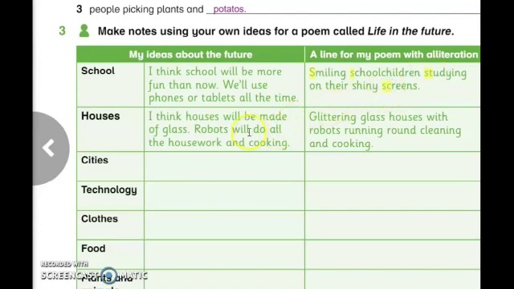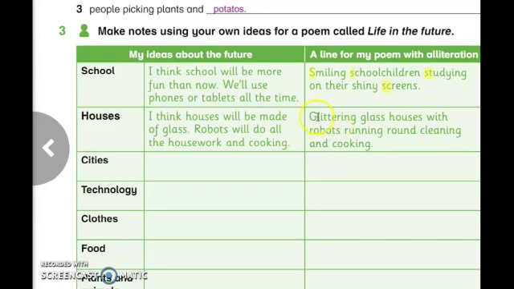Now move to the next one about houses. My ideas about the future for houses. I think houses will be made of glass. Robots will do all the housework and cooking. Now we have to rewrite this idea by using alliteration words, so we can say glittering glass houses with robots running around cleaning and cooking.